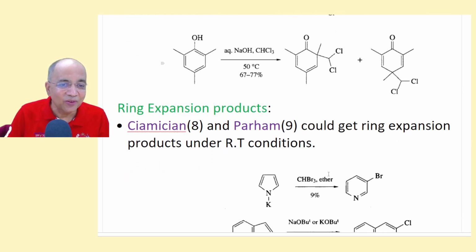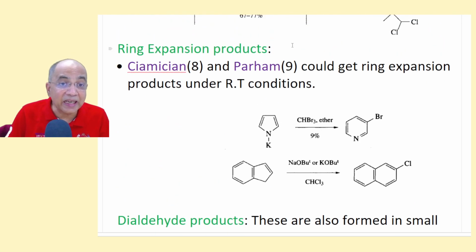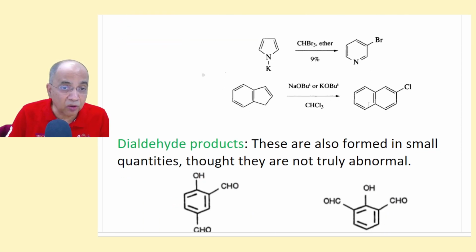So that was abnormal. And even some ring expansion products were found. Under the same Reimer-Tiemann condition, pyrrole potassium salt with bromoform gave 3-bromopyridine by ring expansion. Even this compound underwent a ring expansion to give a naphthalene compound.